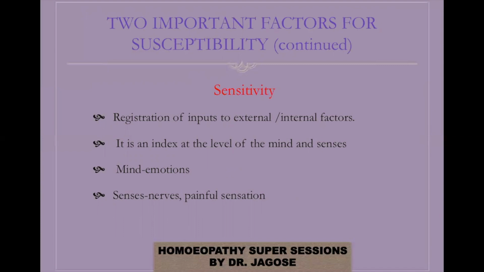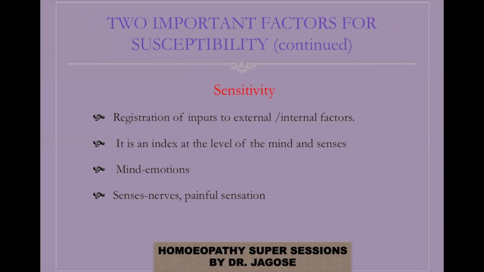That means what? The human organism is there, and he is bombarded by external causes as well as internal factors in the body, as a result of which the individual registers the input, and it will depend upon how sensitive he is at the level of mind in order to express this.